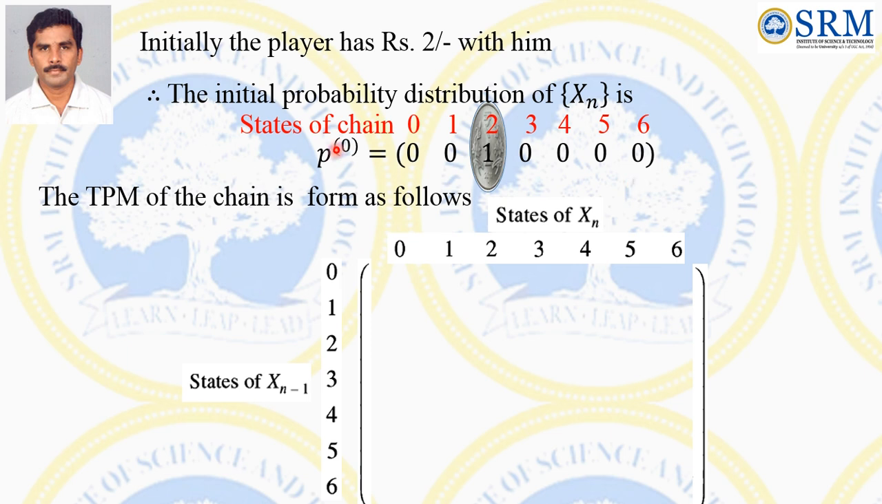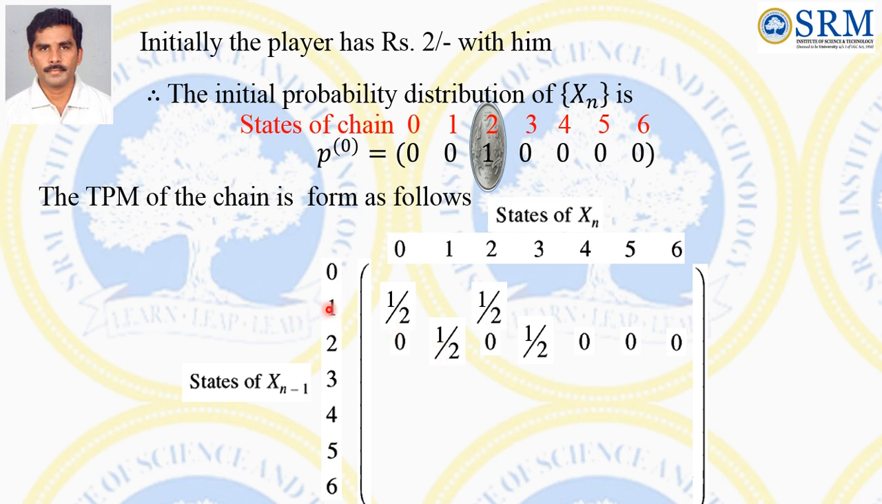First, initially the man has ₹2 with him. If he bets, in case he wins the game, then in the future state 3 he may win with probability 1 by 2. In case he loses, with probability 1 by 2 he may have ₹1. So 1 by 2. Now see that the row total is 1 by 2 plus 1 by 2, that is 1. Also the other values are 0.